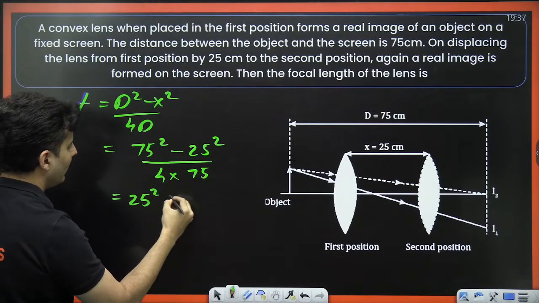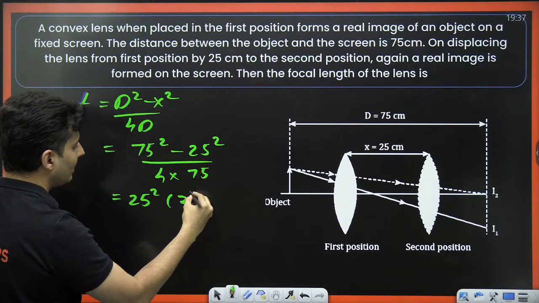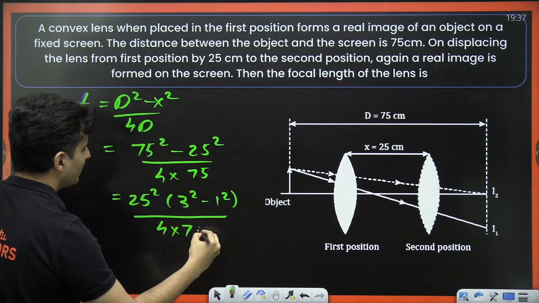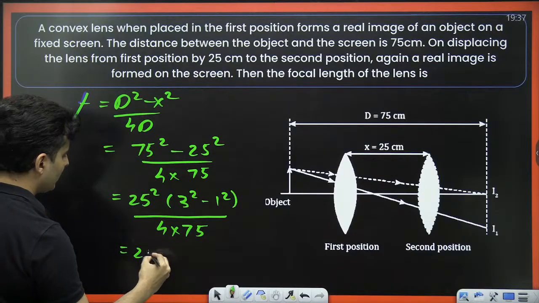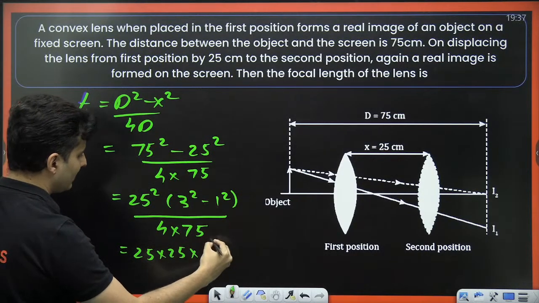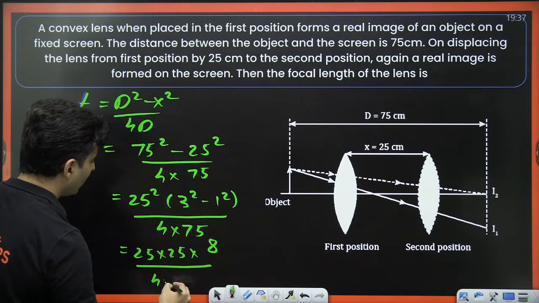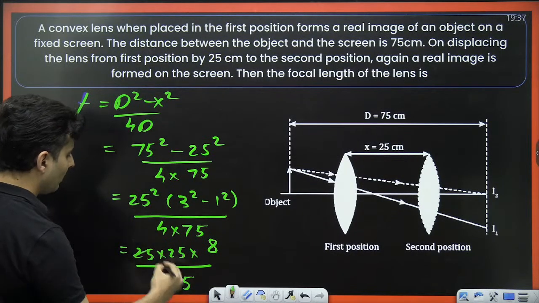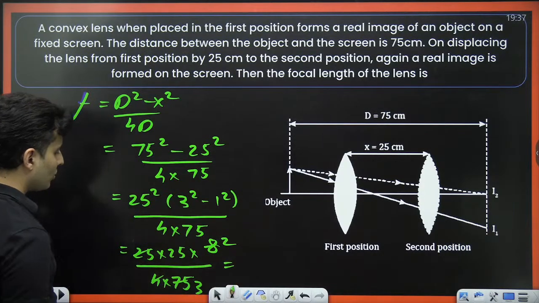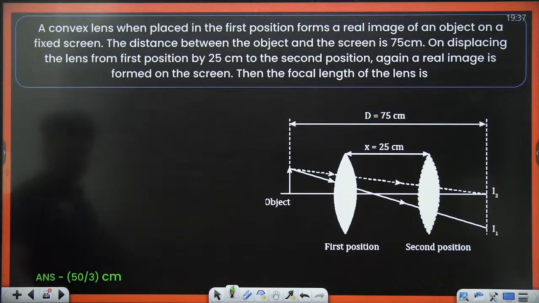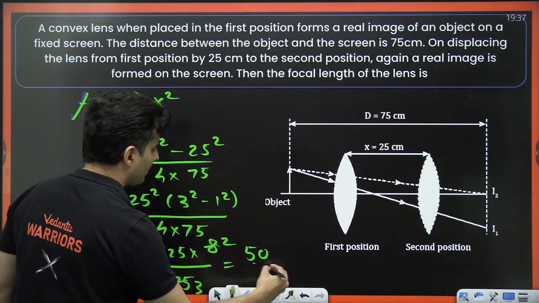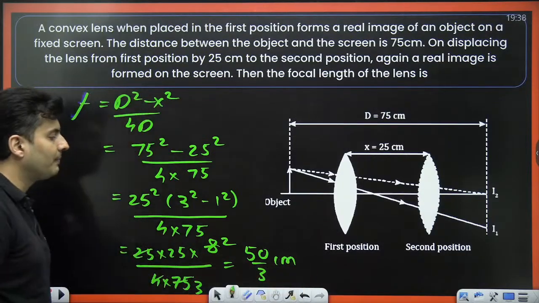So 25 square, 25 threes are 75. So (3 square minus 1 square), whole thing divided by 4 into 75. Solve this: 25 into 25 into (3 square is 9, 9 minus 1 is 8), divided by 4 into 75. 25 goes with 75, 3 times, 4 goes with 8, 2 times. So you should get this as 50 by 3. Yes, 50 by 3 centimeters, correct. That is the answer.